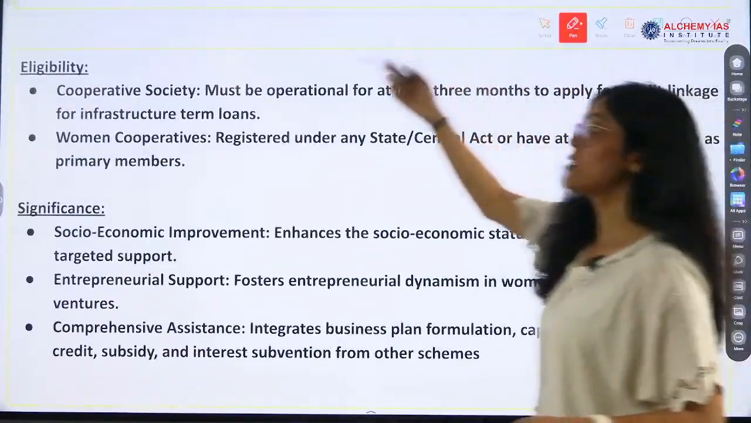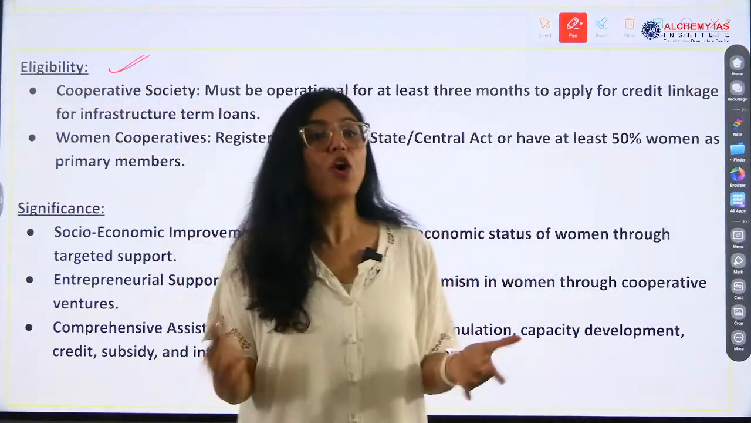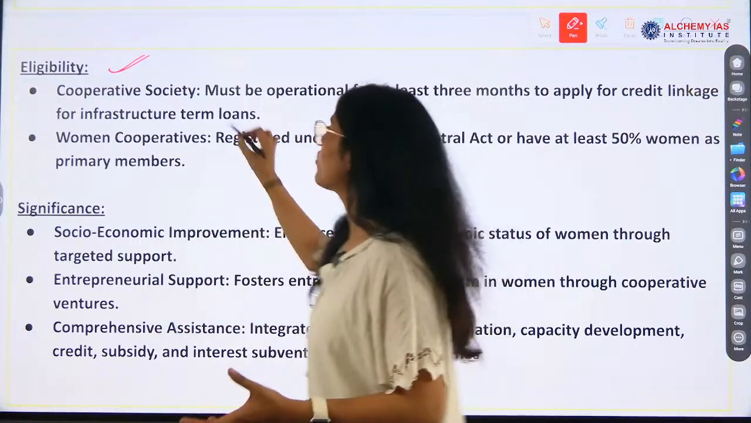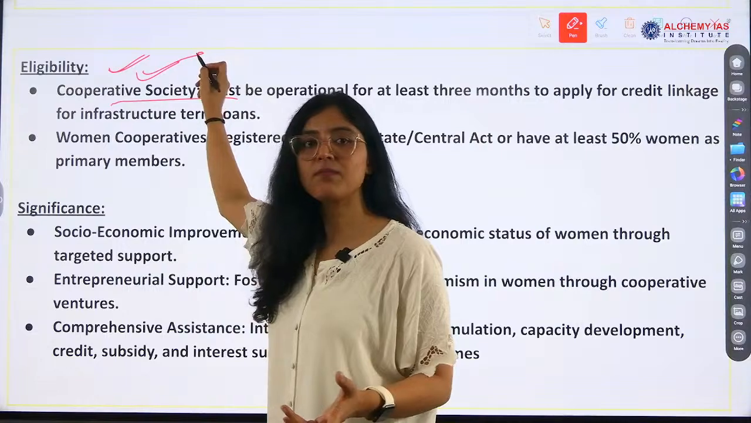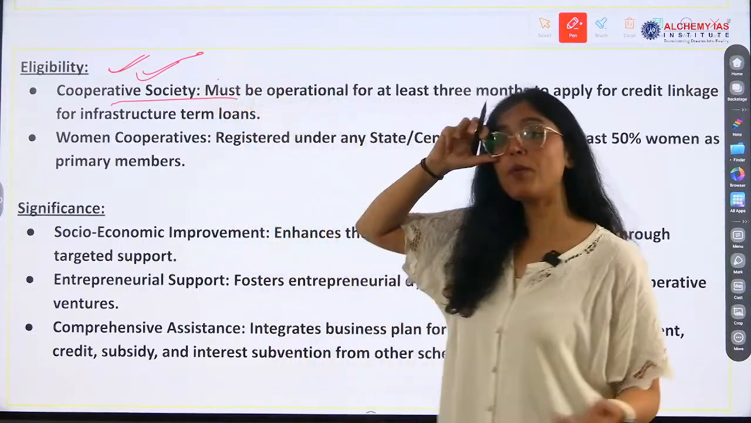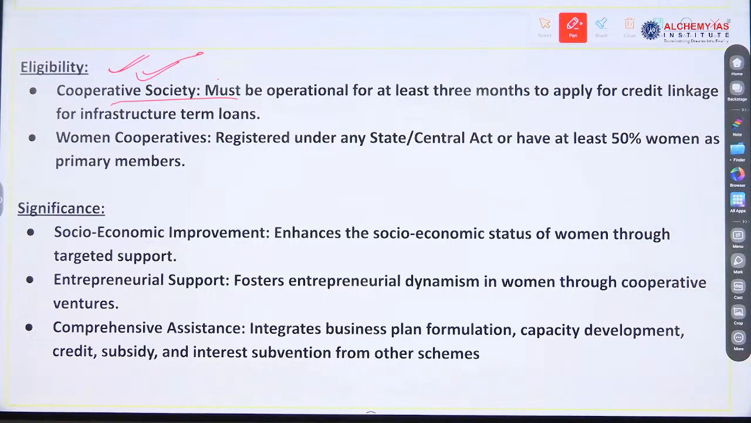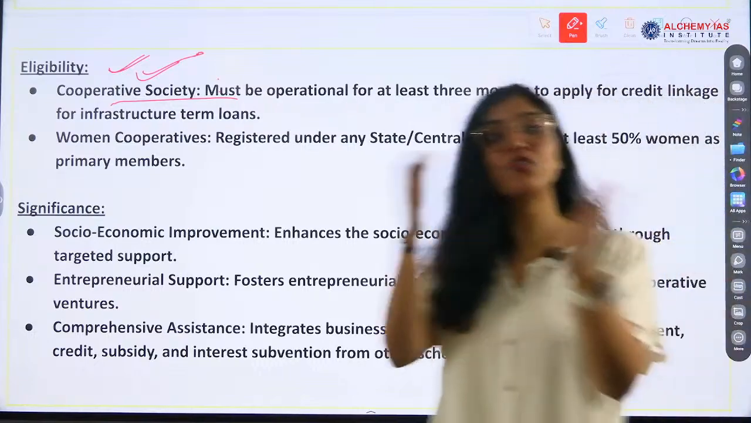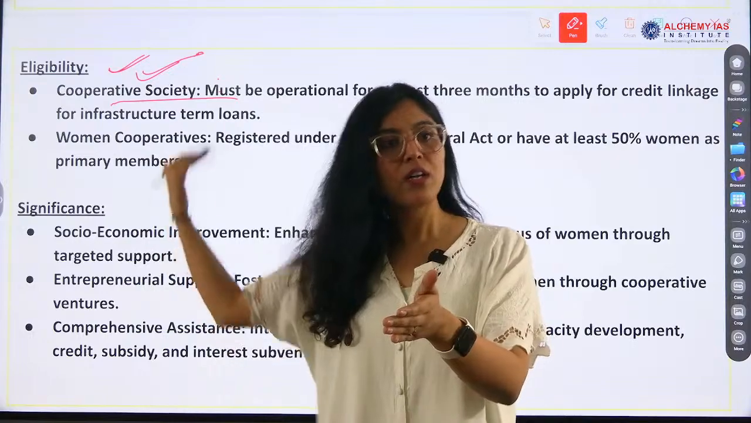Eligibility is also there. This is also asked related to specific schemes: who will be eligible, or who are eligible for the scheme. So, cooperative societies are eligible. What are cooperative societies? The simple meaning of cooperative society is to cooperate in the development and growth, right? A cooperative society related to farmers is also there. Yes or no? Now, this is talking about women.